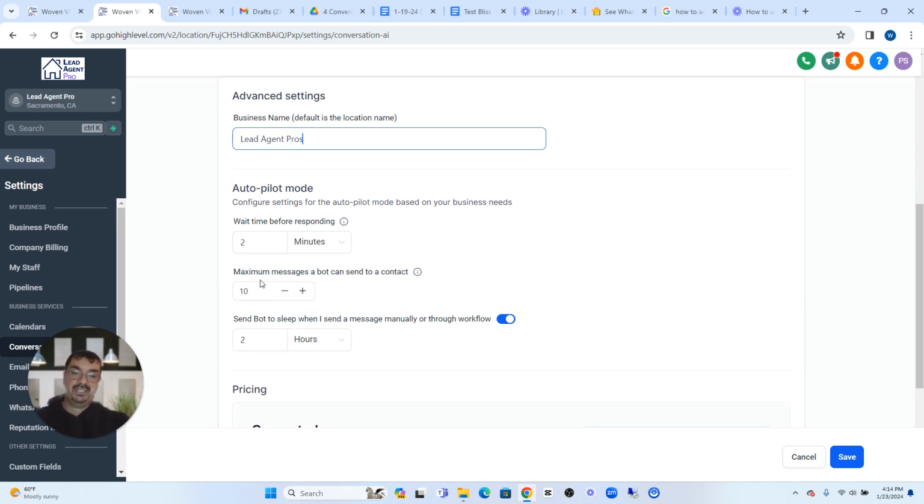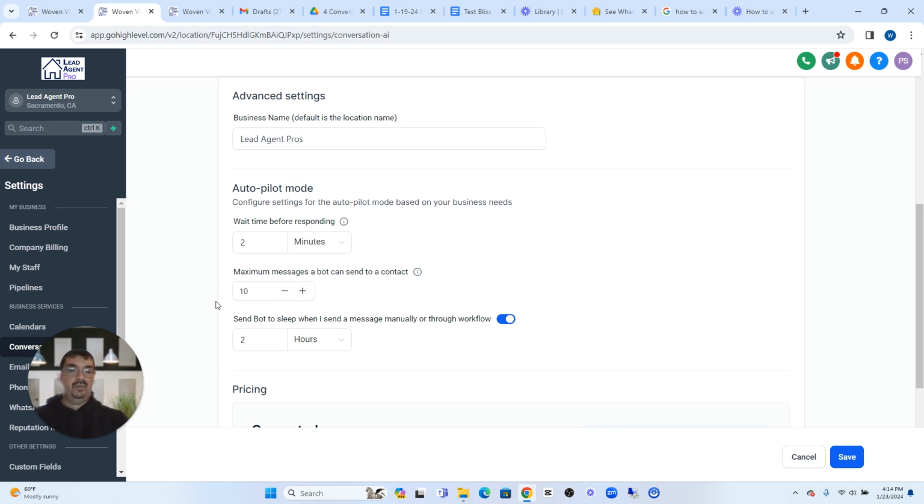Under autopilot mode, this is the amount of time in between replies coming back once the client replies with a message. So the bot will reply within 2 minutes. We want it to not be immediate, so it doesn't seem so robotic. So it looks like our client is actually putting out a message to the potential client. And then here's the maximum number of replies. This will max out at 25. We have it initially set up at 10.